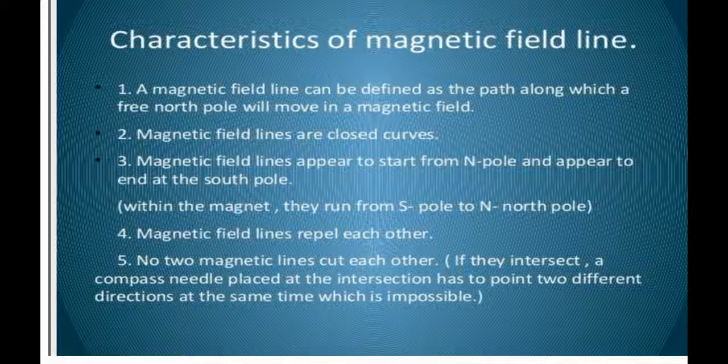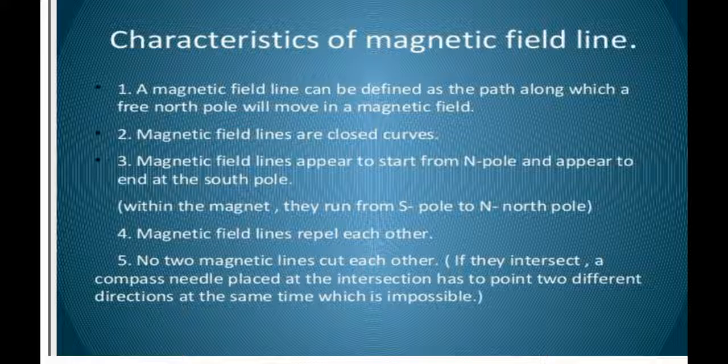Now we will be studying the properties of magnetic field lines or magnetic lines of force. A magnetic field line can be defined as a path along which a free north pole will move in the magnetic field. Means each magnetic field line will be in the form of a closed curve. Magnetic field lines are always in the form of closed curves.